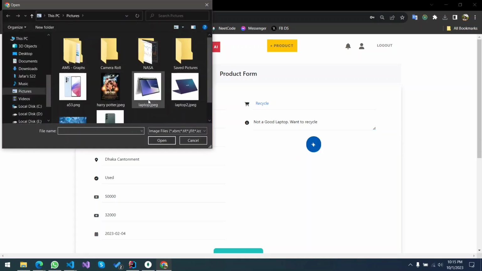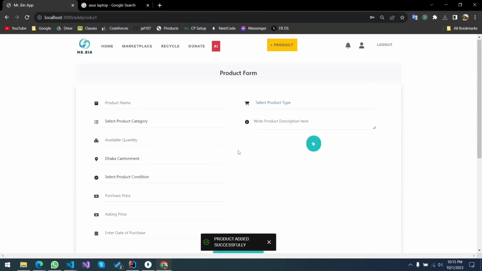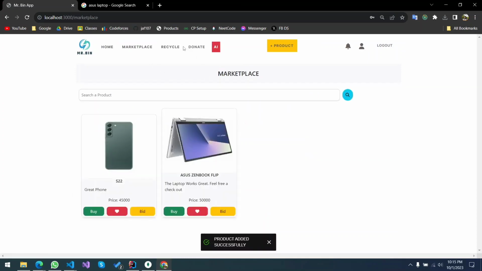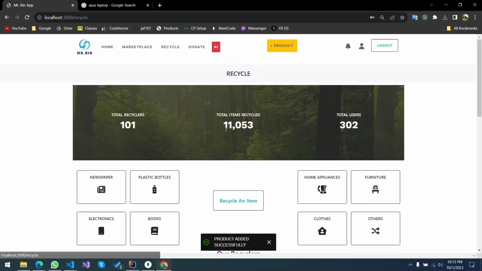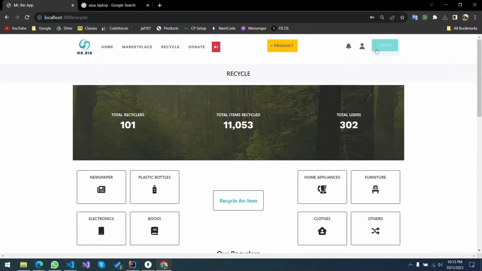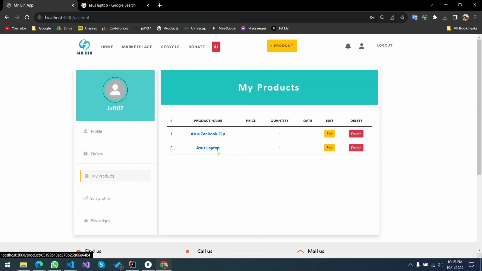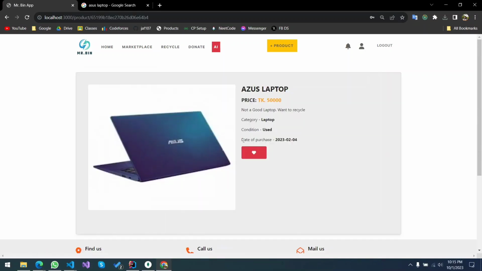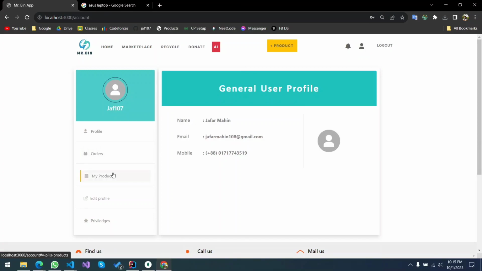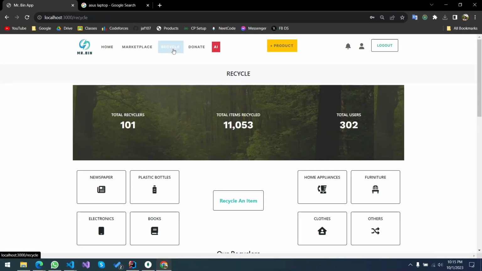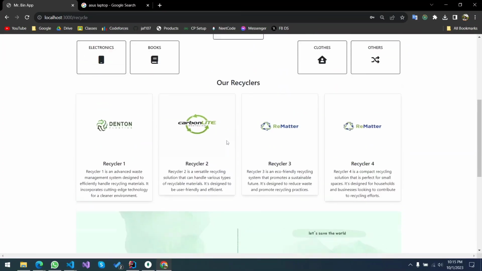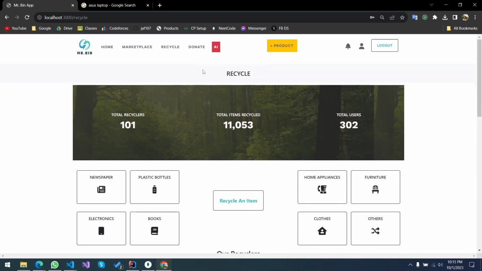Alright. So when I add this product, we won't be able to see it in the marketplace, and if we look at the recycle page, I won't be able to see it over here as well. I can see it from here that I added the product, the Asus laptop, and here's the description. These are my products, so I can only see them in my products, but I won't be able to see them in the recycle products. Only the recycler will be able to see them.